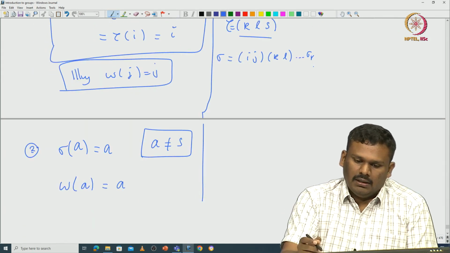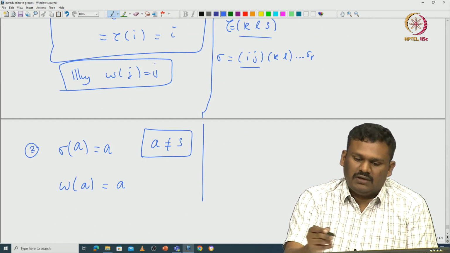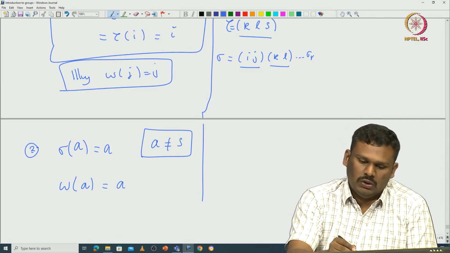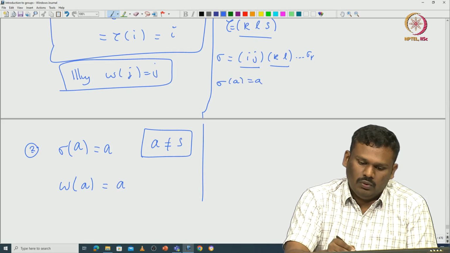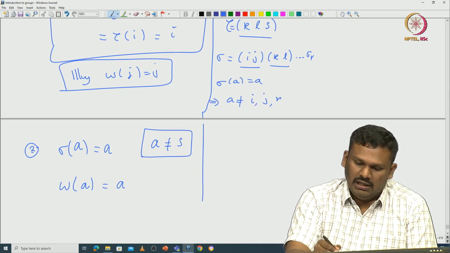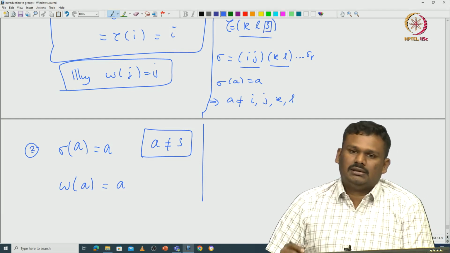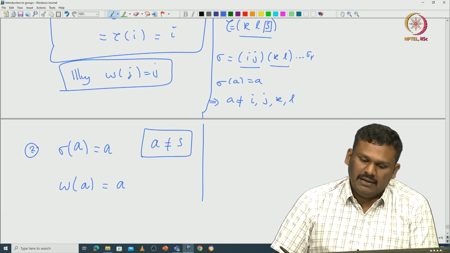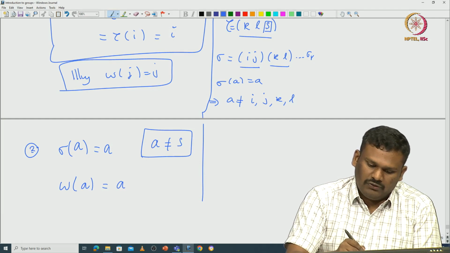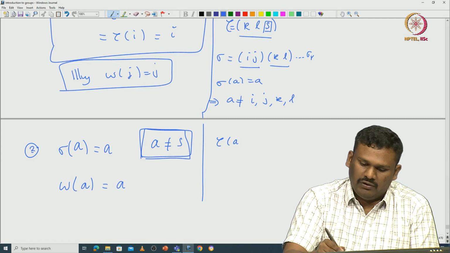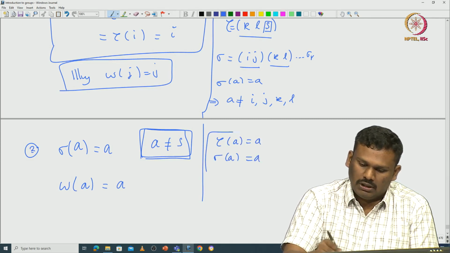So, definitely i and j are not fixed points of sigma, k and l they are not fixed points of sigma. So, if sigma of a is a, it would immediately imply a is not equal to i, j, k, l. So, the only letter that remains is this s. This a can be s. Okay. But if you assume a is also not s, then that forces tau of a equal to a and sigma of a equal to a. So, both are true.